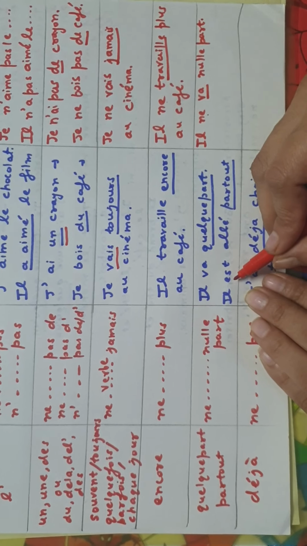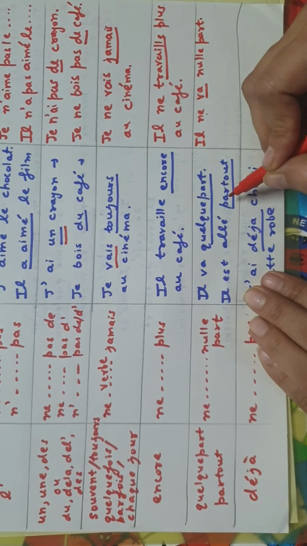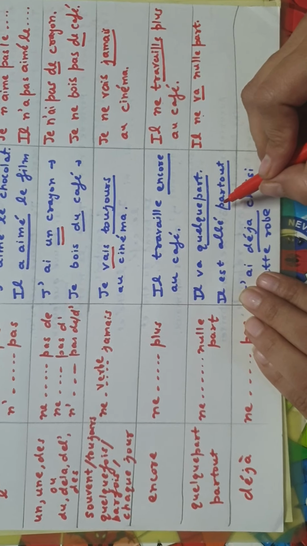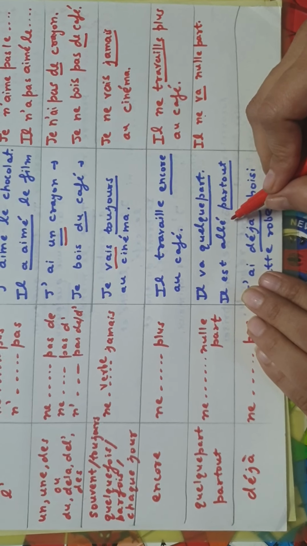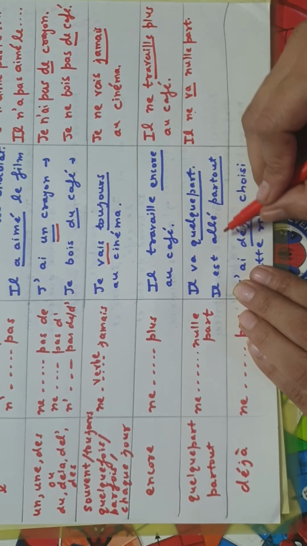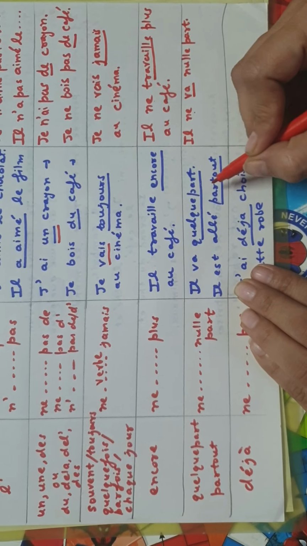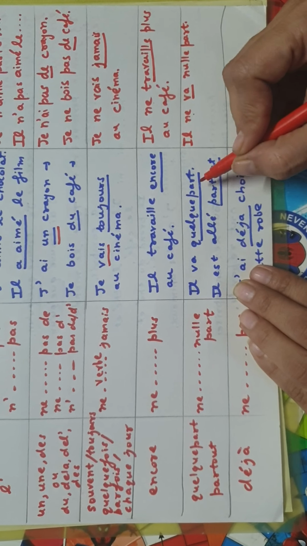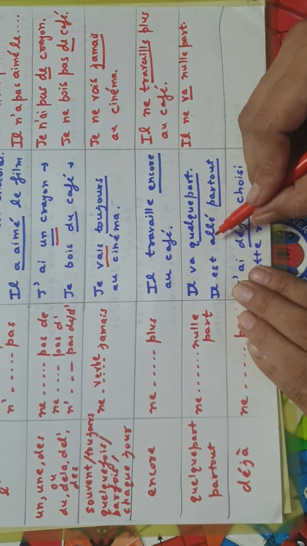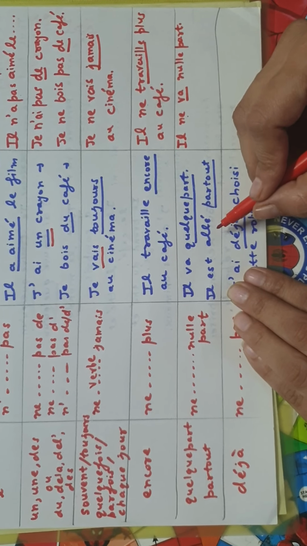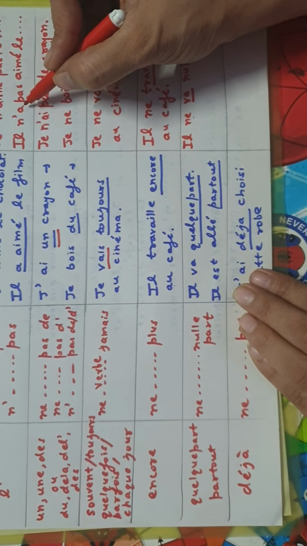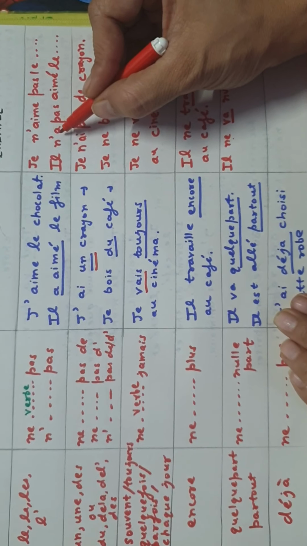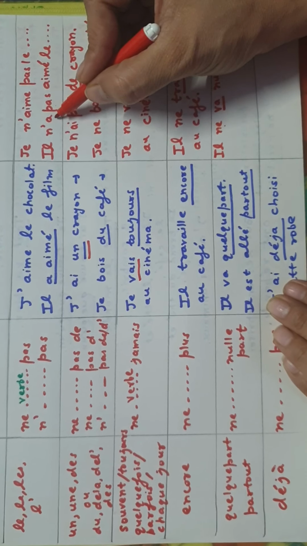But in passé composé, this is an exception. We have done two exceptions. The first exception is this, that in a passé composé sentence, if partout or quelque part are used, when we make the negative, usually what we do is put ne before the conjugated verb and pas after the conjugated verb.